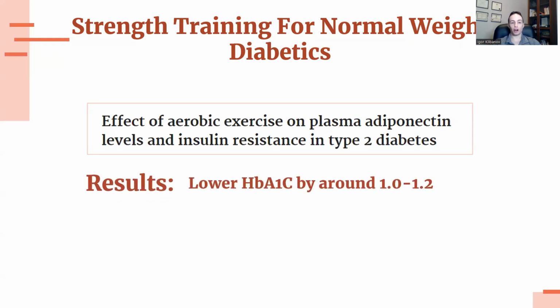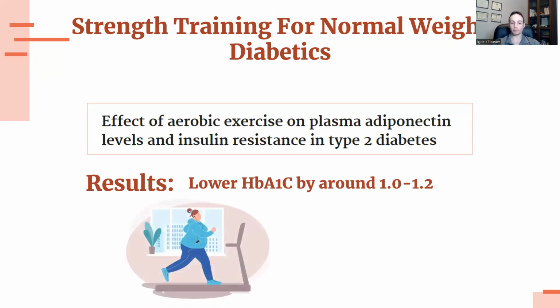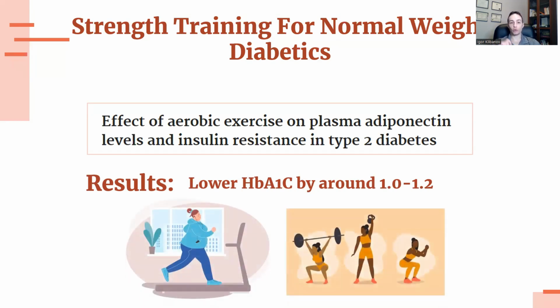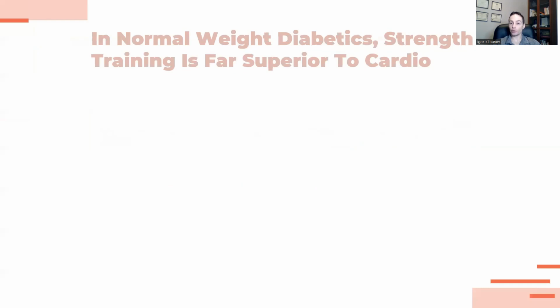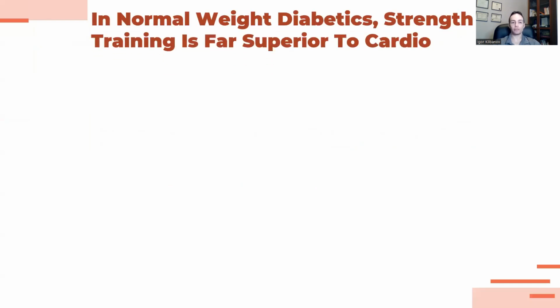In this study, cardio lowered HbA1c by about 1.0 to 1.2%. That's really, really good. Now, strength training has a slightly lower effect than cardio in normal weight and overweight diabetics, slightly less than 1.0 to 1.2. It's between 0.8 to 1.0. Very close, but not quite. Now, in normal weight diabetics, strength training is actually far superior to cardio. It's by far the most important.